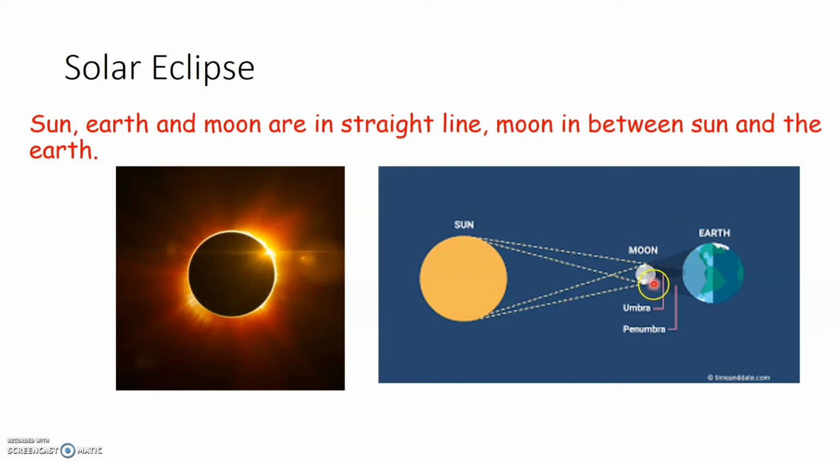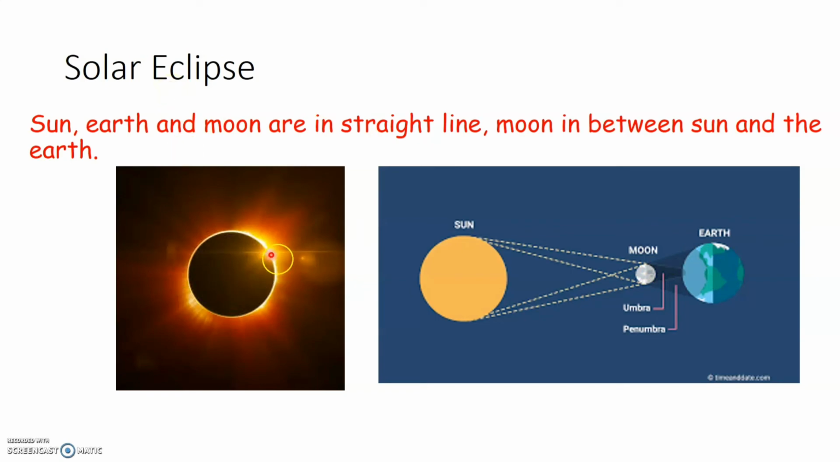Now we have learned Moon is also an opaque body. So Moon, which is an opaque body, will cast its shadow on the Earth since it will block the path of light from Sun. So a solar eclipse occurs when the Sun, Earth and the Moon are in a straight line with Moon in between Sun and the Earth, and Moon will cast its shadow on the Earth. This is known as solar eclipse.